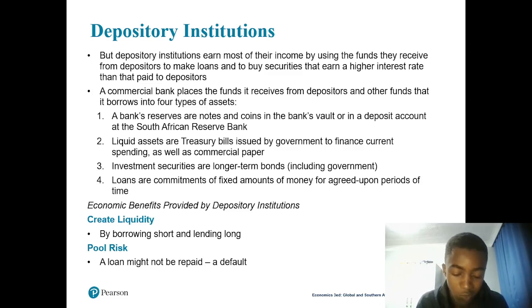So this one you just have to know they are easy to convert into cash with no risk of loss, and they have low interest rate because of the low risk. So then when we're talking about the investment security, they are riskier than liquid assets, and they have a higher interest rate than liquid assets.